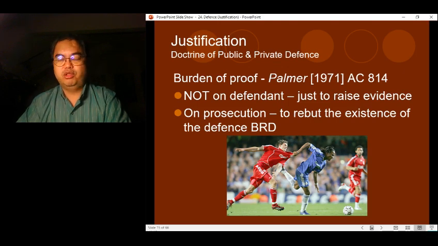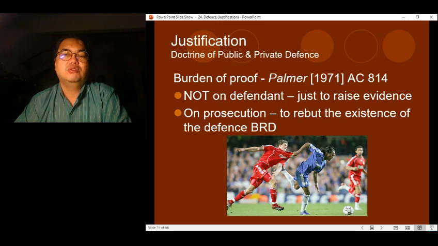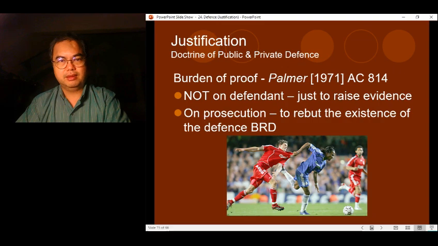So the prosecution will not only have to show that the accused committed the actus reus and the mens rea beyond a reasonable doubt, the prosecution also must show that there was no self-defense, right? There was no self-defense. So it is a burden on the prosecution to do so, if the defendant raises evidence that he was acting in self-defense.